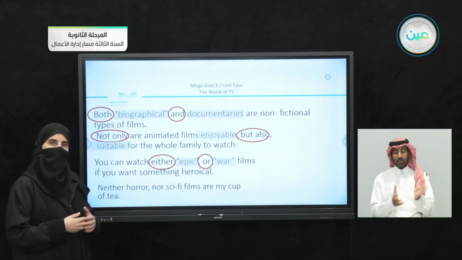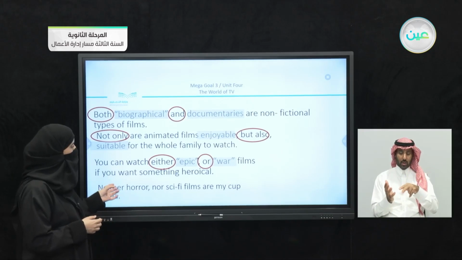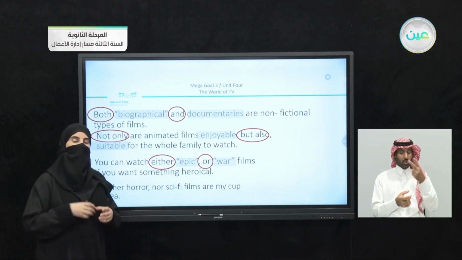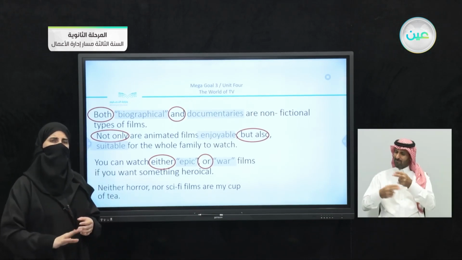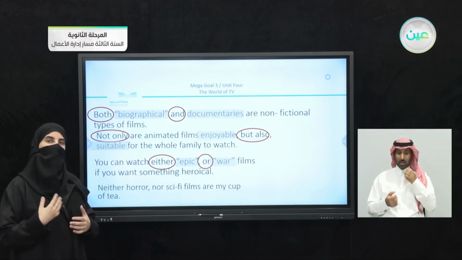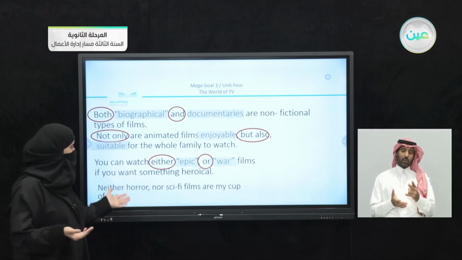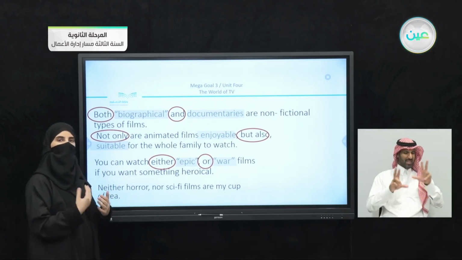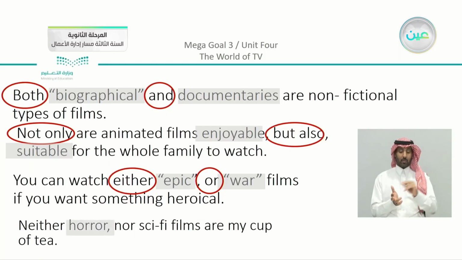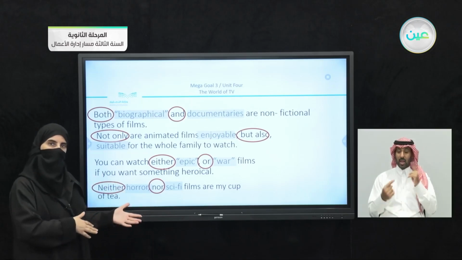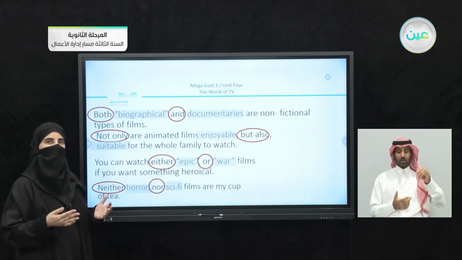Coming to the last sentence here, let's just read it. We have here, neither horror nor sci-fi films are my cup of tea. Do you remember from Unit 1 we said that if you politely want to reject something, you can say that it's not my cup of tea? So this is a good way to practice, and we have here our example. So neither sci-fi nor horror are my cup of tea. I don't like to watch this or this. So here the basic thing is to concentrate that we are using something similar to either or, but this time in a negative way. Neither nor, not this or this.